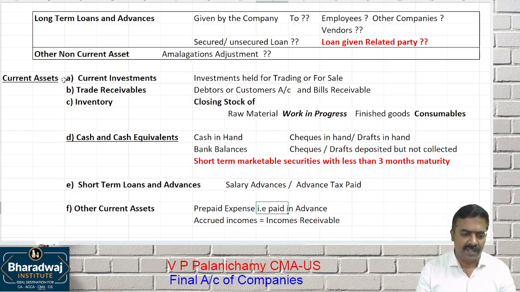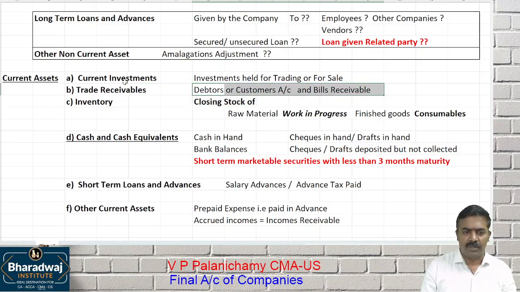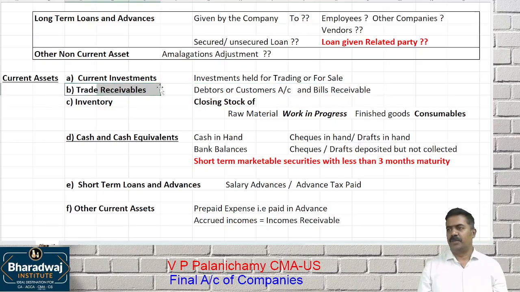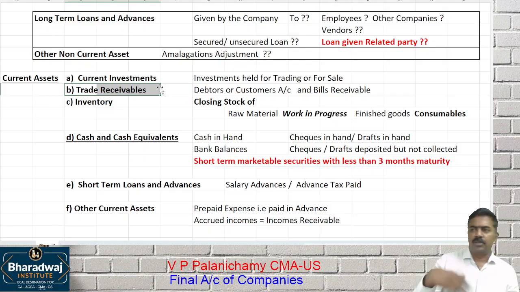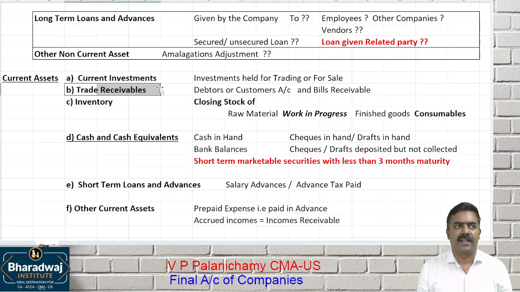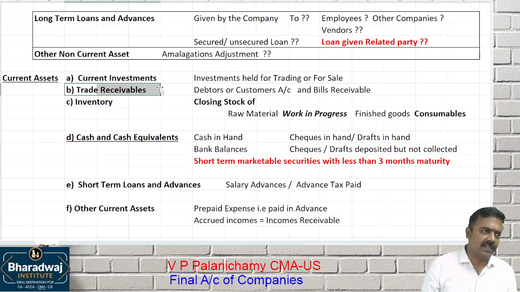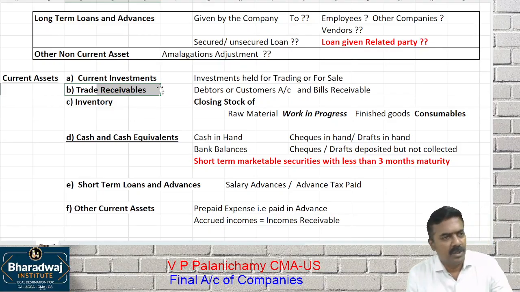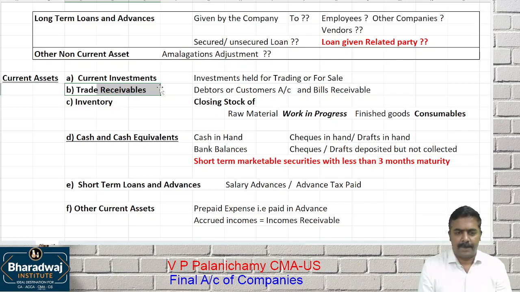Cash and cash equivalents. Can I use the word closing stock in the balance sheet? No, you should call it which one? Inventory. Can I use the word debtors, bills receivable? No, it must be called as what? Trade receivables. And the notes to accounts can be given for all the contingent liabilities. If you want to give any explanation, you can give what? Notes to accounts. You want to inform the shareholders about certain assets or certain liabilities, secured or unsecured, you can give it in the form of which one? Notes to accounts.